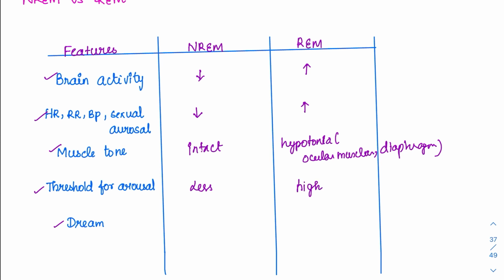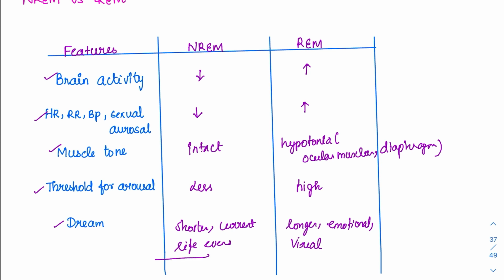Coming to the dream aspects, the non-REM dream is shorter and it is usually based on current life events. Whereas in case of REM, it is longer. It is those very hi-fi dreams we have, like we are fighting someone or we are going to a very beautiful place, something like that. These are emotional and visual kinds of dreams. There is one bad dream which can happen in both of them. One is called the night terror. In case of non-REM, we have the night terror, and in case of REM, we have the nightmares.